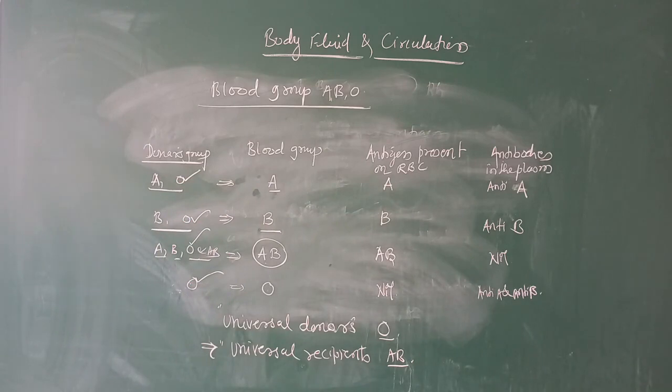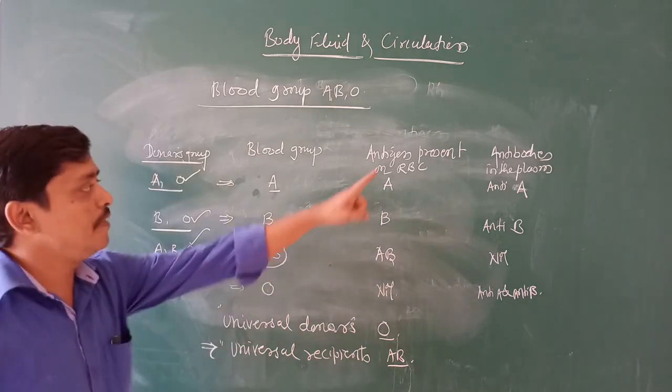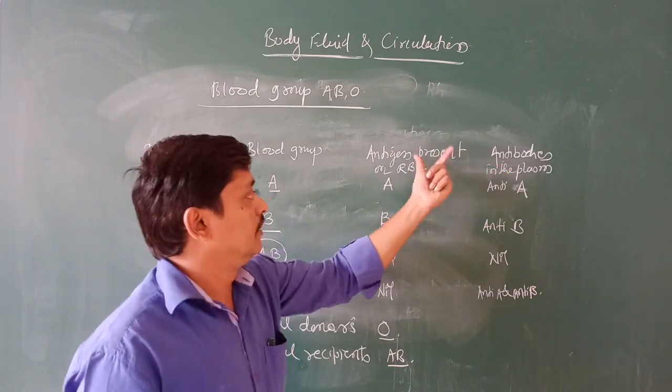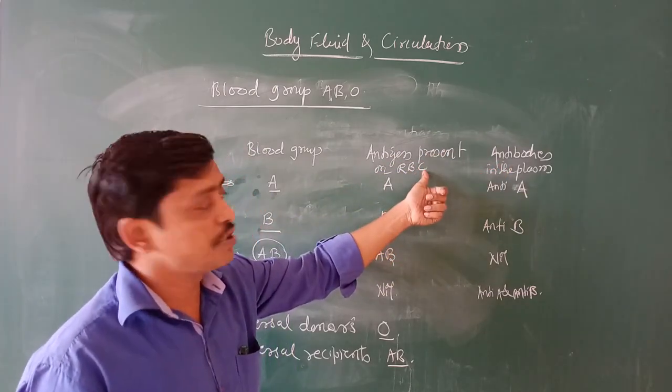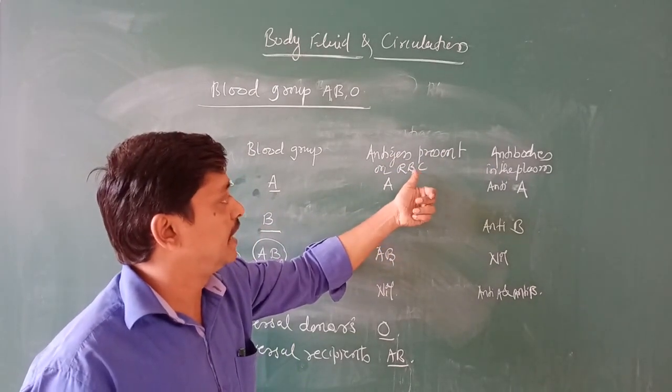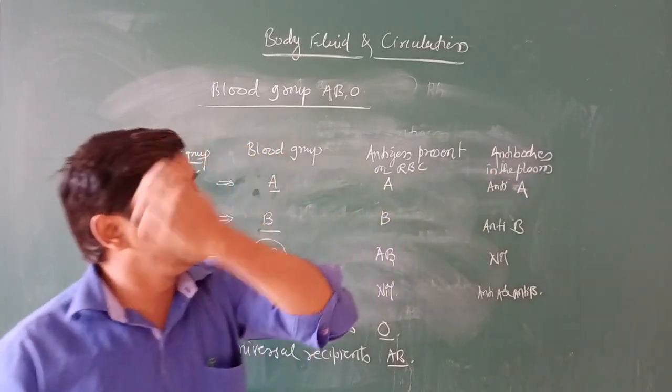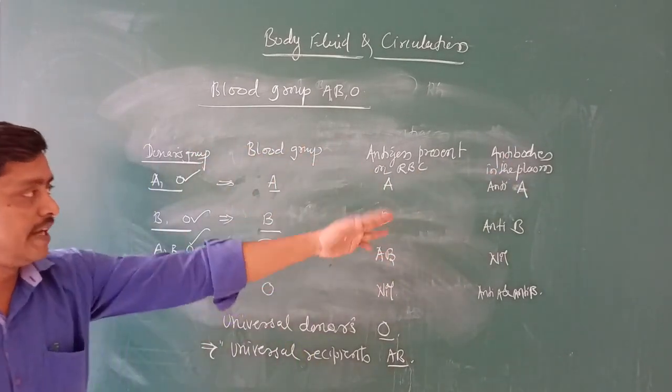Blood groups are, means blood is grouped based upon the presence of antigen and antibody. Antigen is present on the membrane of the RBCs. Antibodies are present in the plasma, and these are the different kinds of antigen and antibody.